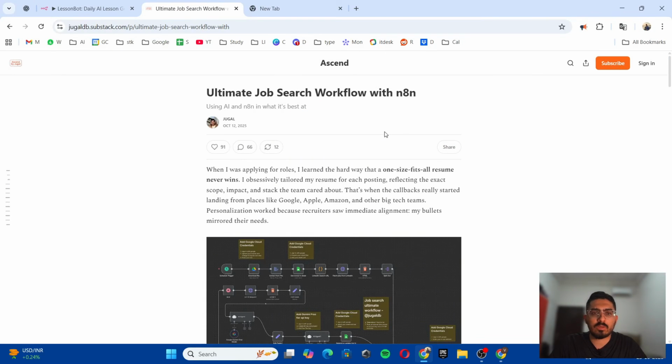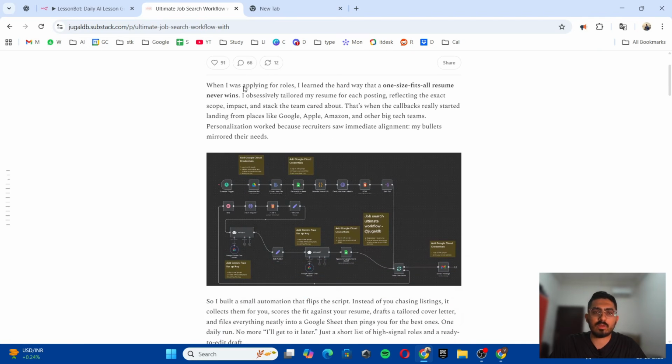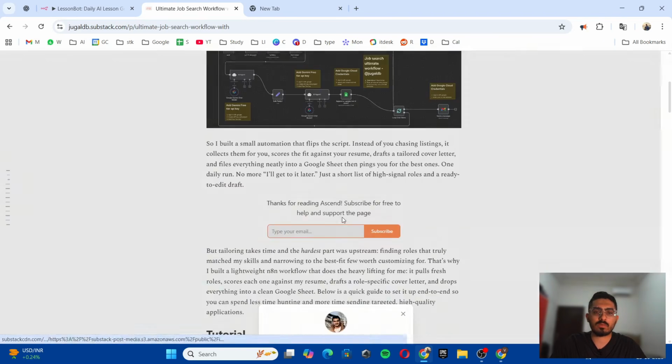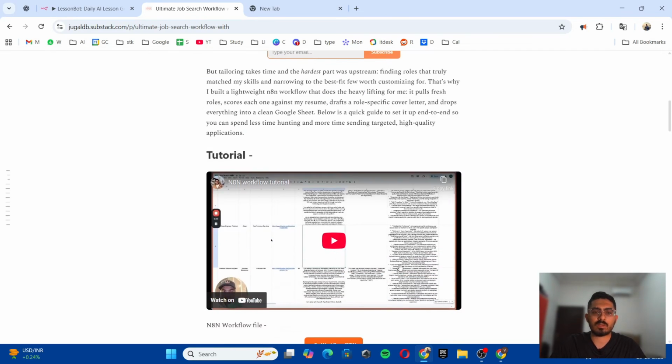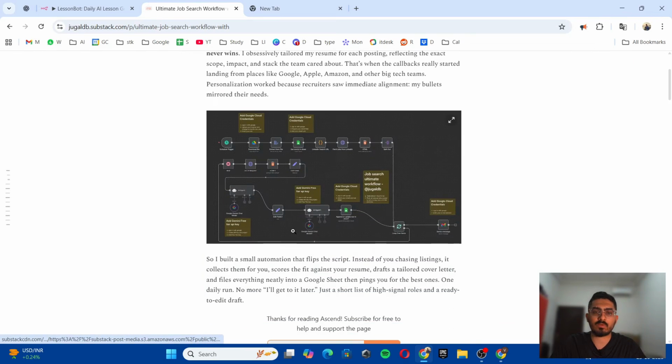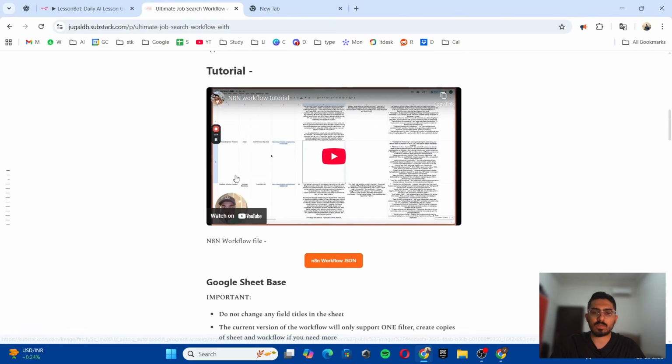While exploring how AI agents work, I came across this article from Jugal on Substack, in which he has a foolproof AI agent workflow which goes to LinkedIn and sources jobs according to your specified title, and then fits it to your resume and gives you a customized cover letter and a job score according to your resume. I liked the workflow and saw the tutorial from his Substack itself, and I learned how to set up the workflow myself. So I downloaded the workflow, copied it, and set it up using his tutorial.